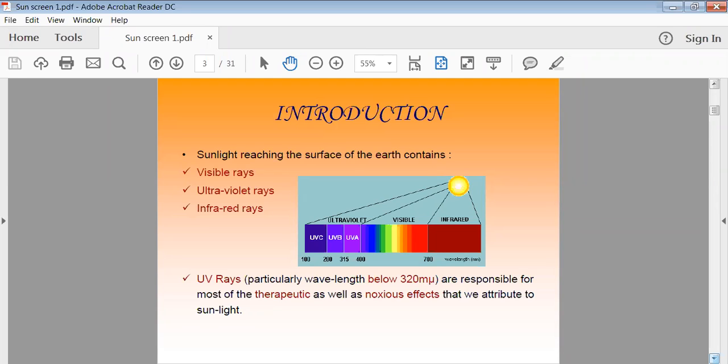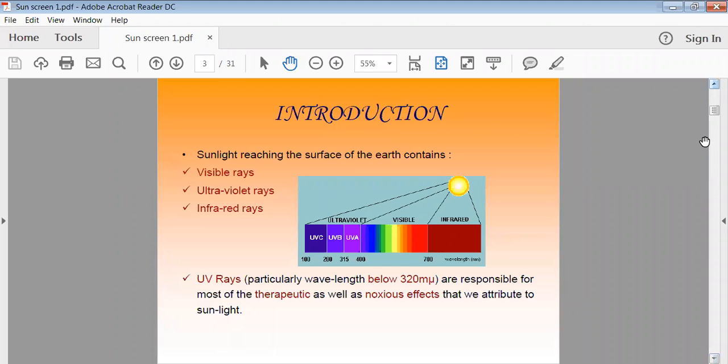But if we measure the intensity of that light in the form of wavelength or lambda max, then we can find out that in the sun rays there are three types of rays having different wavelengths. Among these, the shortest wavelength range, that is 100 to 400, is harmful to the human body, and the rest of the rays are not harmful. So this is what we have to note.